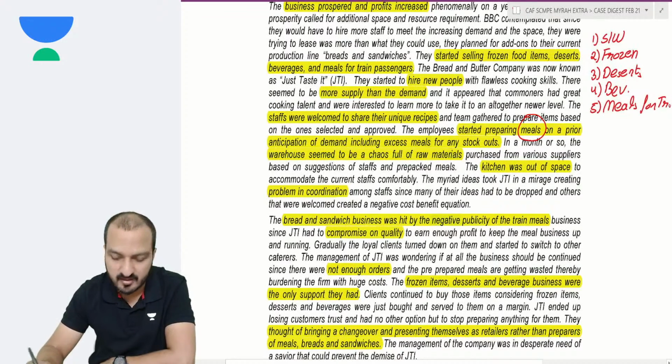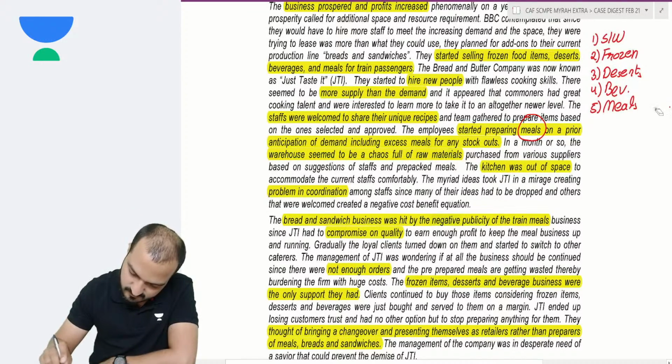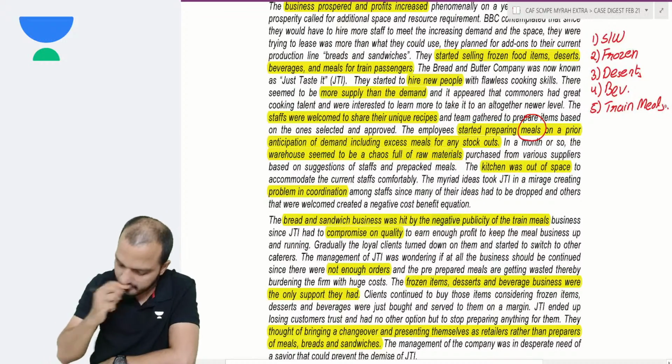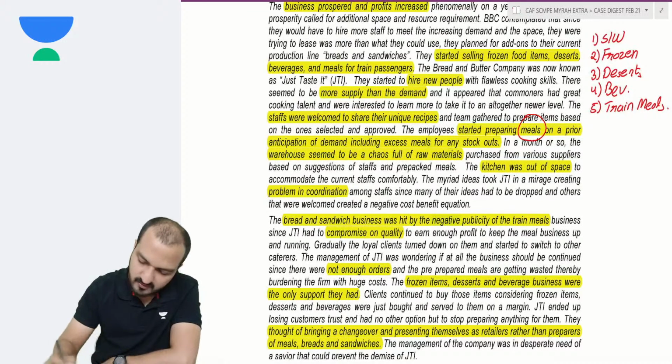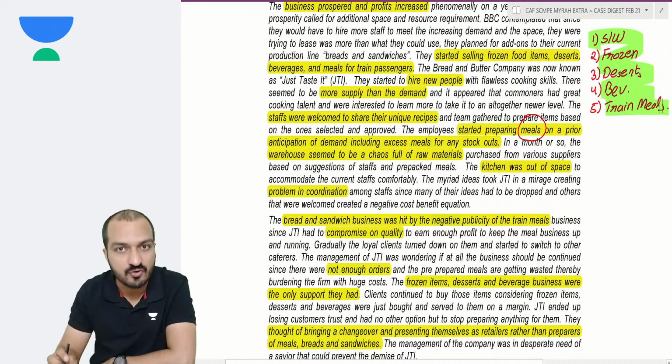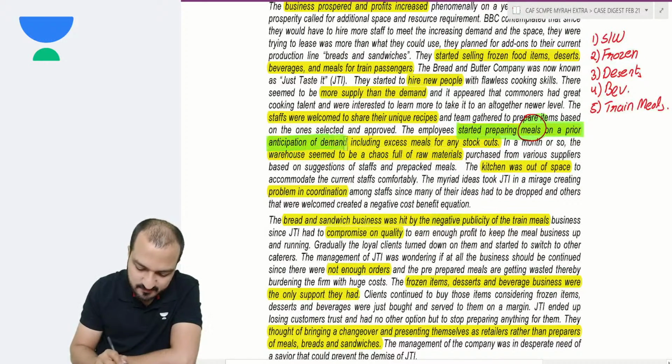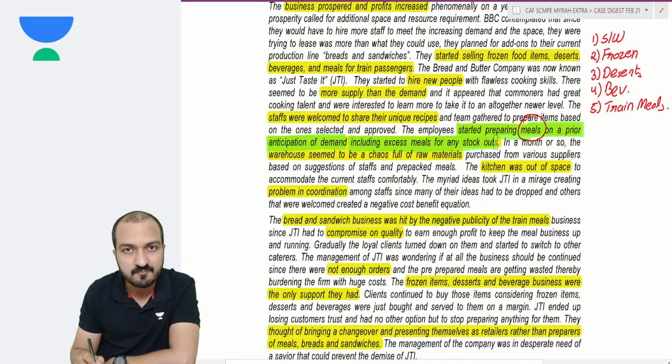They are train meals, we can call that. Yes, now if these are the five products that the company is now doing, they have given here details about meals. They started preparing meals on a prior anticipation of demand, including excess meals for any stock out.